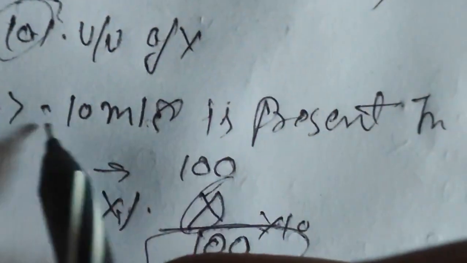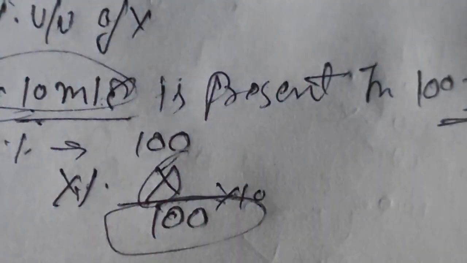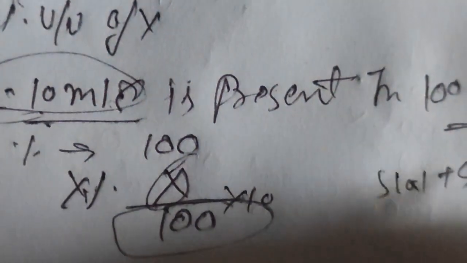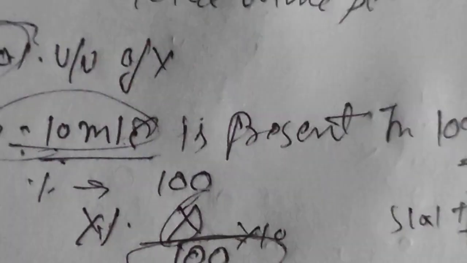That's why we use X ml in 100 ml of solution. We know that solute plus solvent makes solution. If we want to find the volume of solvent, we use this equation. This is important, and in any book you learn, this line is always given to students.